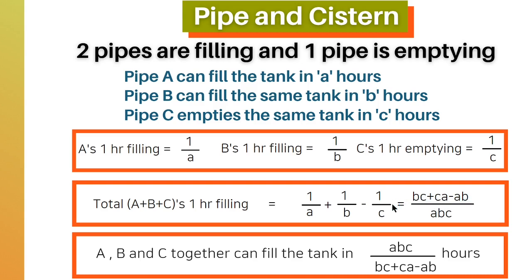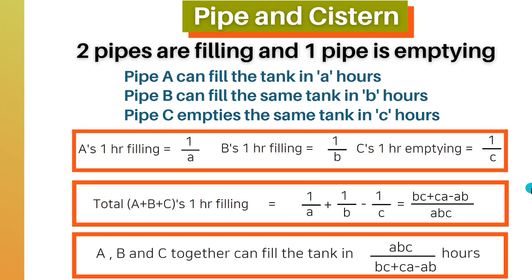Thus, the pipes together filling in 1 hour is equal to BC plus CA minus AB upon ABC. And the reciprocal of it is the time required by these pipes to fill the tank, and that time is ABC upon BC plus CA minus AB hours.